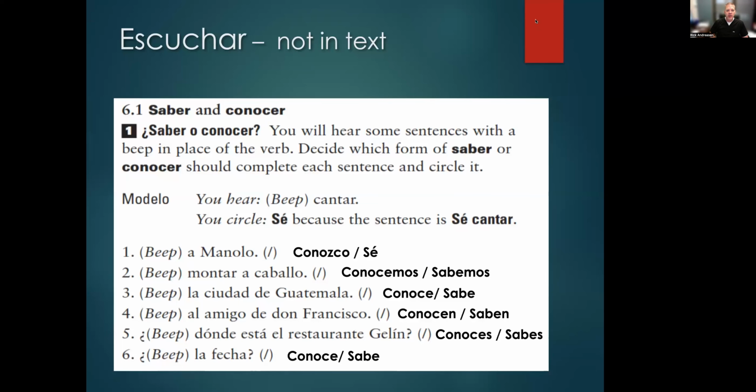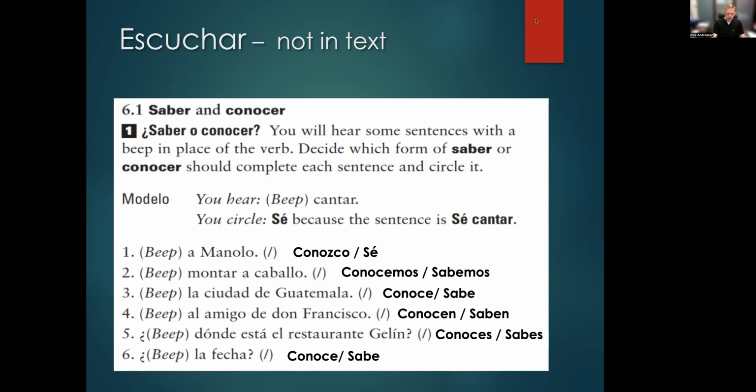Okay, so in this one, you're actually going to listen to a recording and we'll walk you through. But again, you're deciding when to use saber and when to use conocer. So ideally, number your papers 1 through 6 and just listen. And if you were using it on paper, you would circle. So that's what you're going to see happen, just to identify when to use saber and when to use conocer.